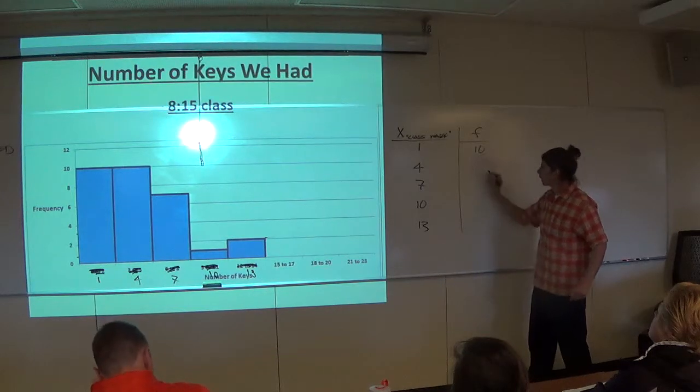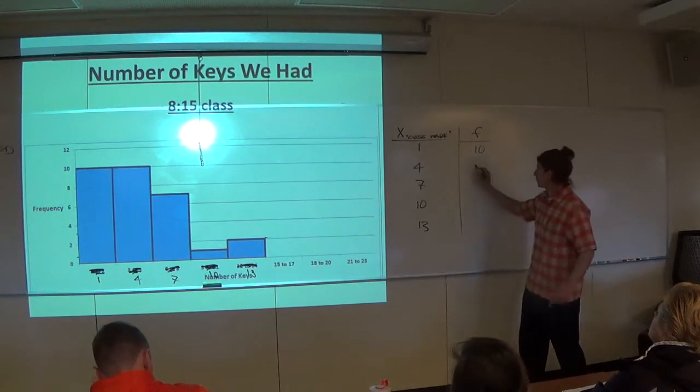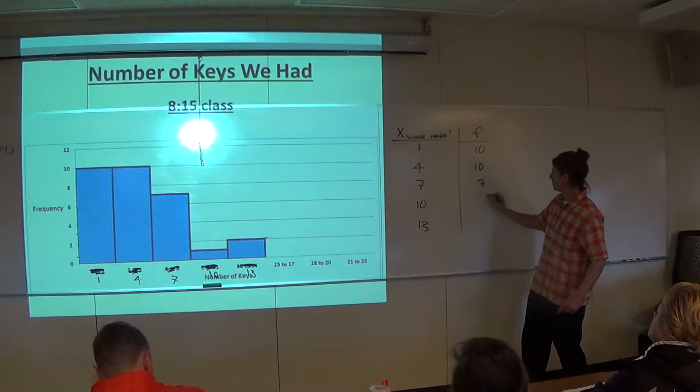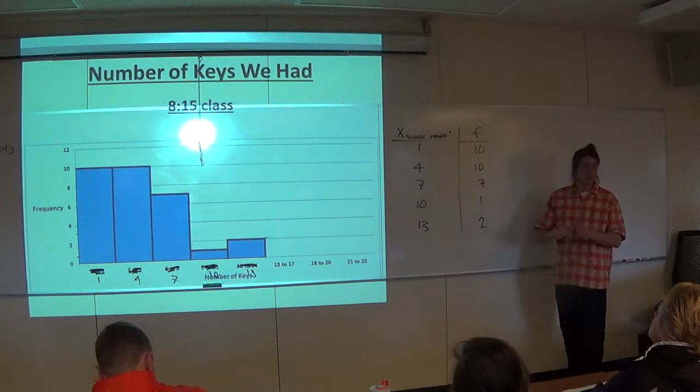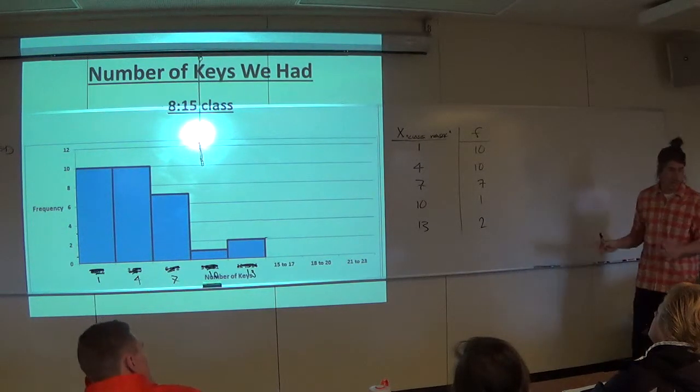What's F for a class mark of 4? 10. You guys are all over this. 7, 1, and 2. And Linda, I want to come back to your point about an XY table.